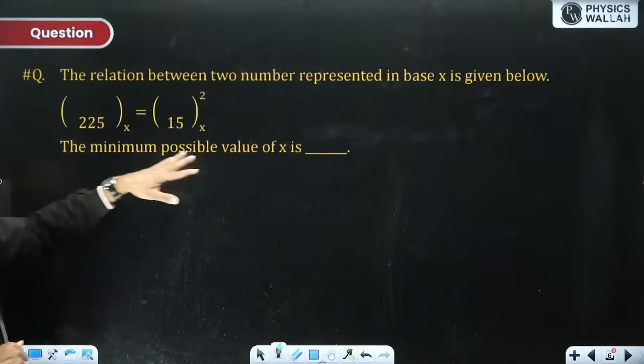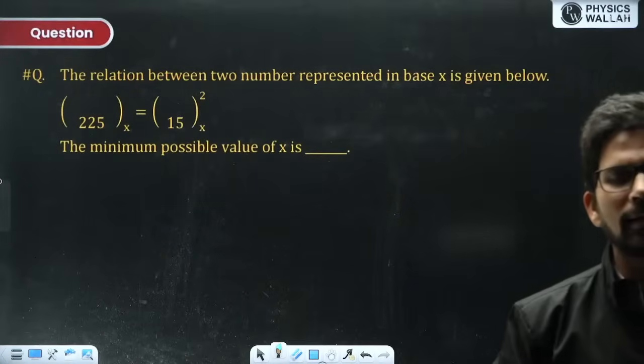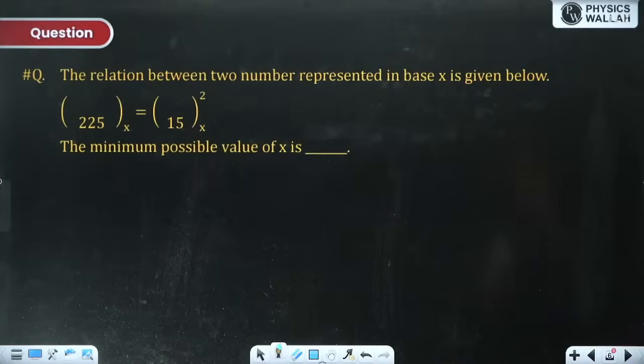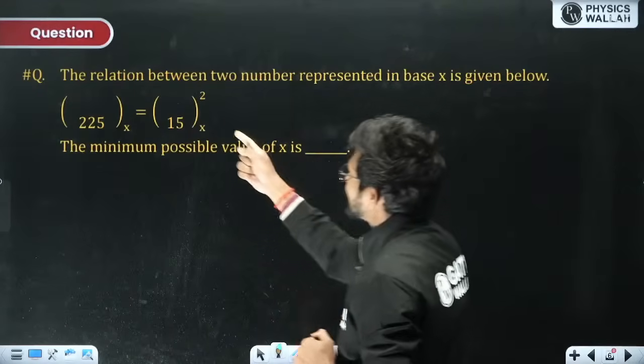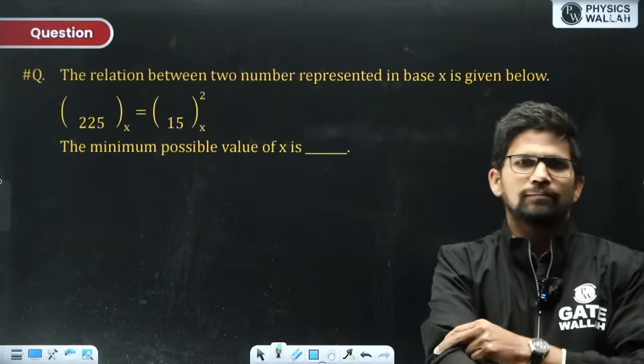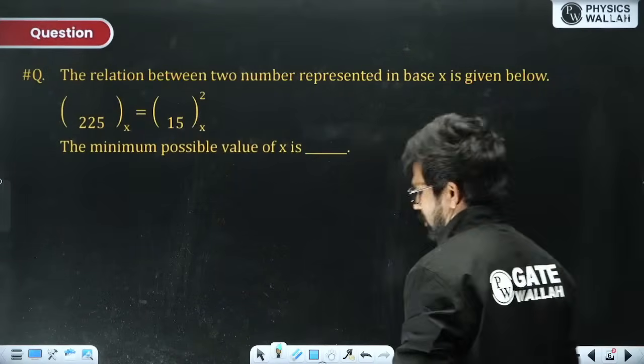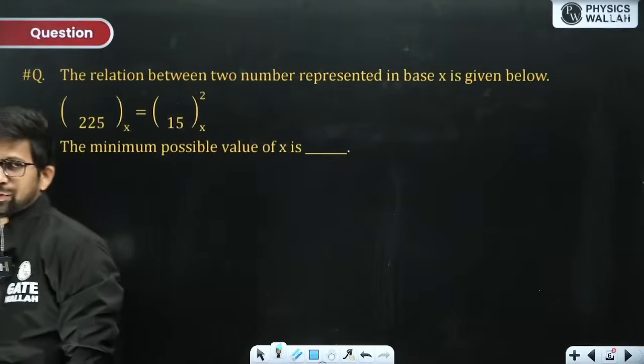The minimum possible value of x is asked. Try to find out the answer for this question.